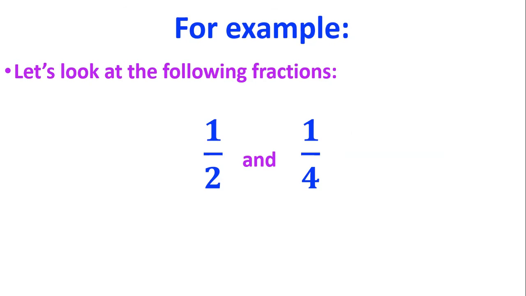Now let's have a look at why this happens. So let's have a look at these two fractions here, 1 over 2 and 1 over 4. So 1 over 2 is the same as 0.5 as a decimal, so it's a half. 1 over 4 is the same as 0.25 as a decimal. So which one of these numbers is bigger? 0.5 is bigger than 0.25, or a half is bigger than a quarter.